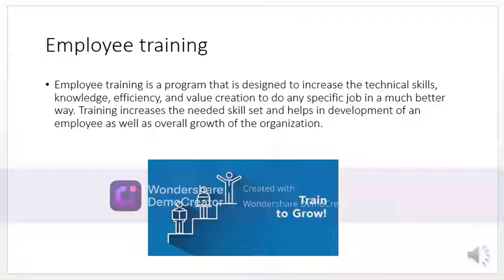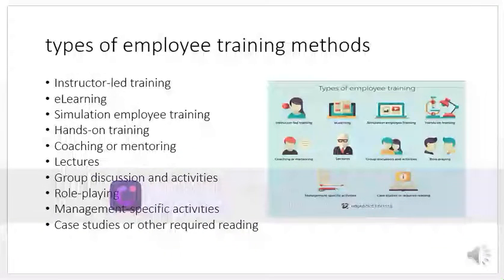Matching the type of employee training to employee needs can ensure they are receiving the information they need in the best suitable way. So these are certain types of employee training: instructor-led training, e-learning, simulation employee training, hands-on training, coaching or mentoring, lectures, group discussion and activities, role-playing, management-specific activities, and case study or other required reading.